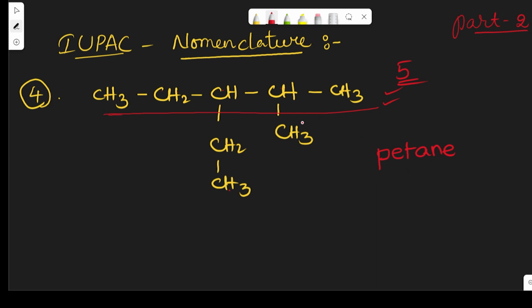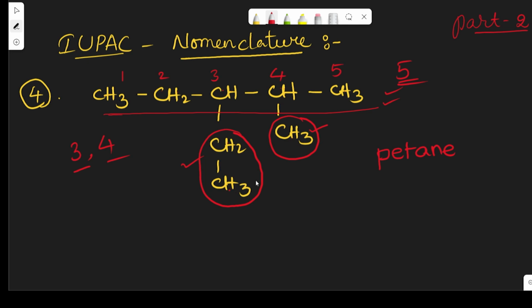Now let us see, there are 2 substituents. So this is the first one and this is the second one. So one is a methyl group and the second one is an ethyl group. Now how should we give the numbers here? If you are giving the number from left to right, so here 1, 2, 3, 4, 5. So obviously the substituents will come at the third and fourth positions.